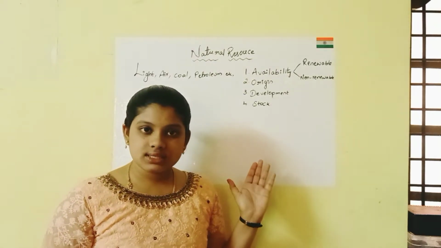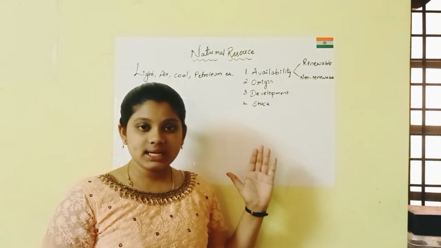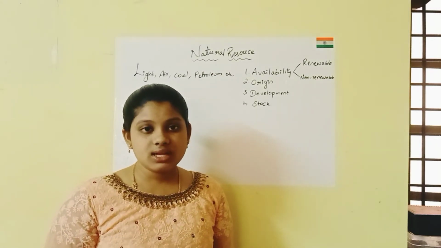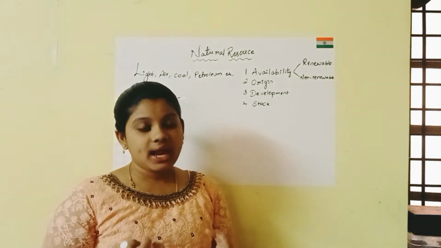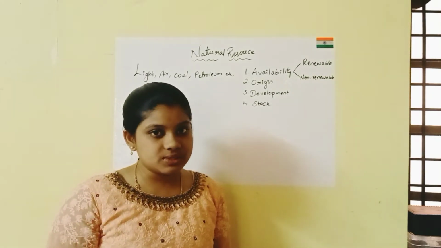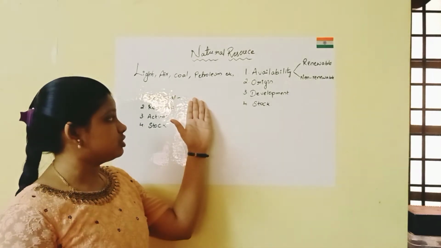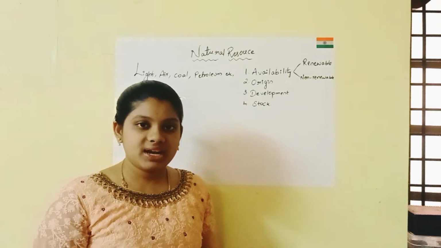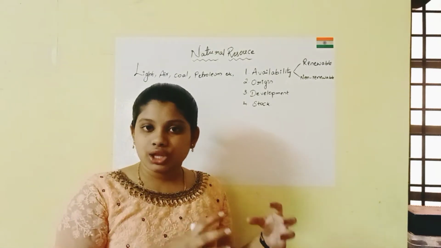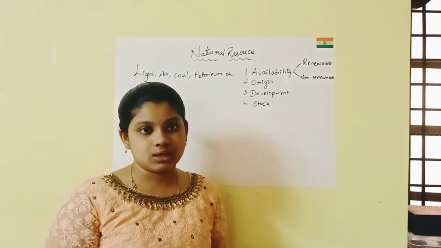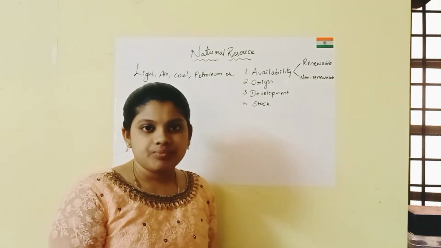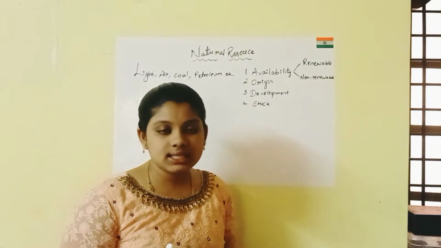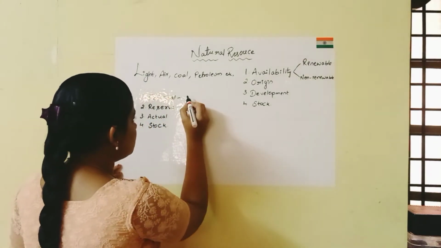These are the resources that are known. We know that they are present, but we are not using that resource. Why? Because we have to take it out and use it, but at present we are not using it. It is used for the future by digging or by mining or by extracting, whatever it may be. For example, petroleum is present in the rocks through the sedimentation process, but we cannot use it, right? We can use it only when we extract it. This is the example of the potential resource.